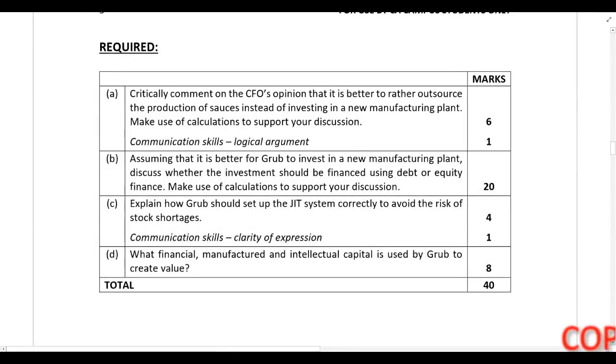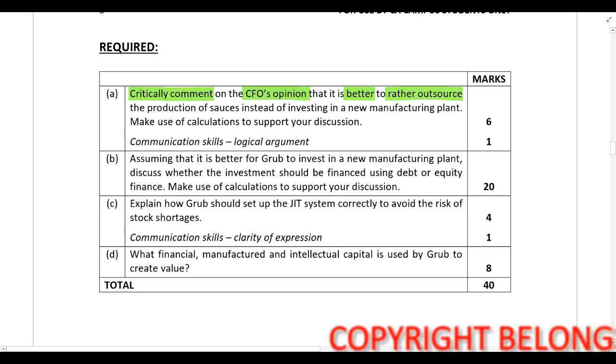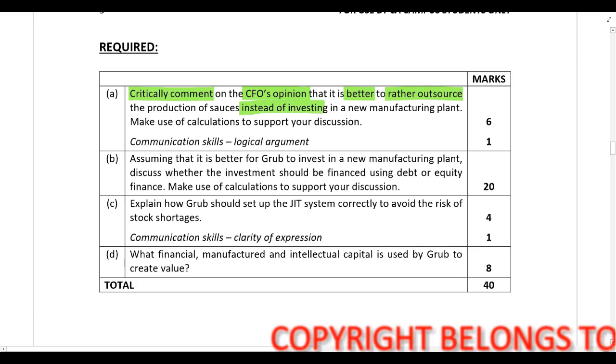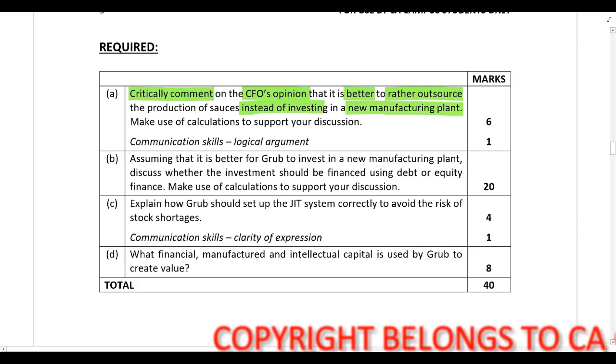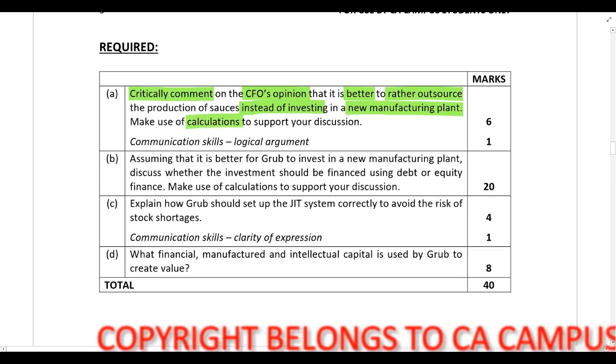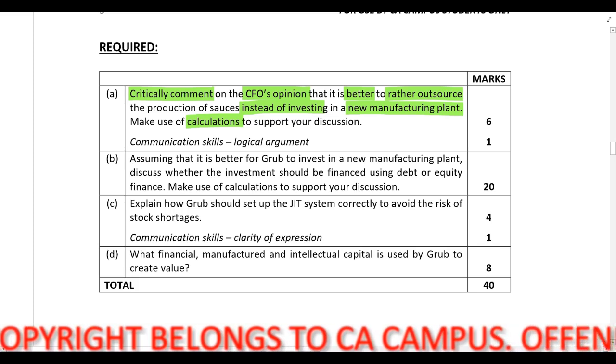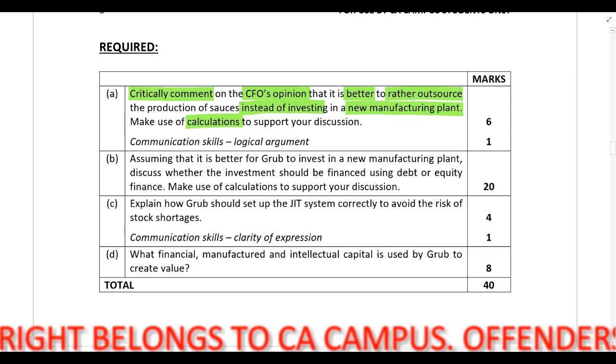Part A, critically comment on the CFO's opinion that it is better to rather outsource the production of sauces instead of investing in a new manufacturing plant. Make use of calculations to support your discussion. And then there's 1 mark available for communication skills, and that is awarded for logical arguments.